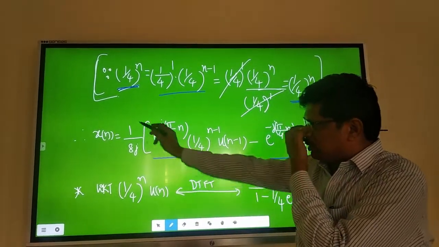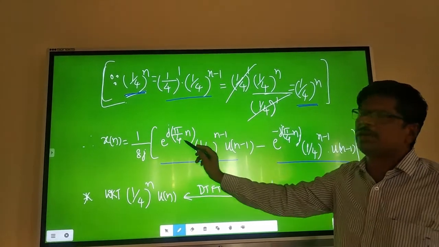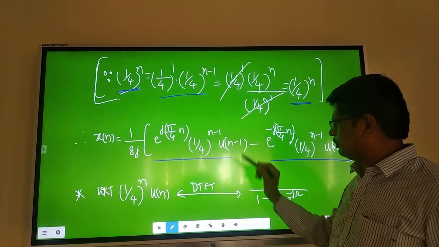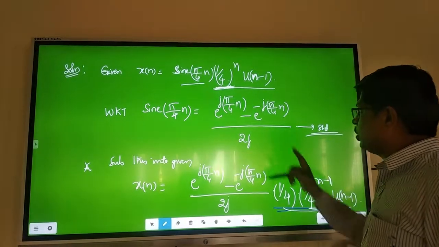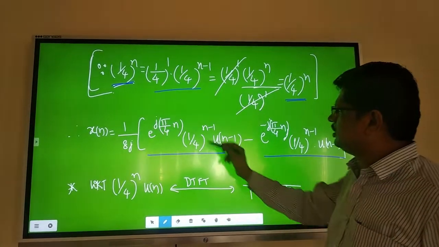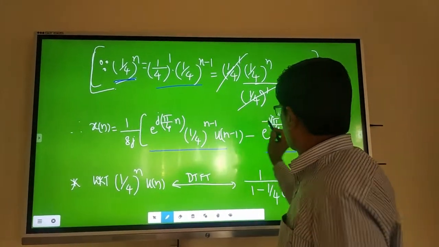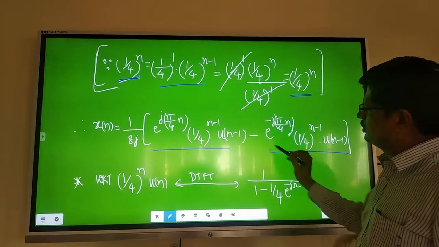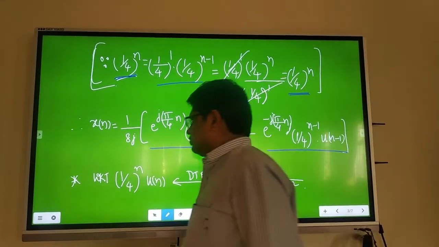Simplification, that's all maths. This is 1 by 8j into e power j pi by 4 n into 1 by 4 to the power n minus 1 u of n minus 1. This is full, this into all this as one term. Same as second term. See, this is one term. Then e power, only one change, minus j pi by 4 n, 1 by 4 to the power n minus 1 u of n minus 1. This is second term.